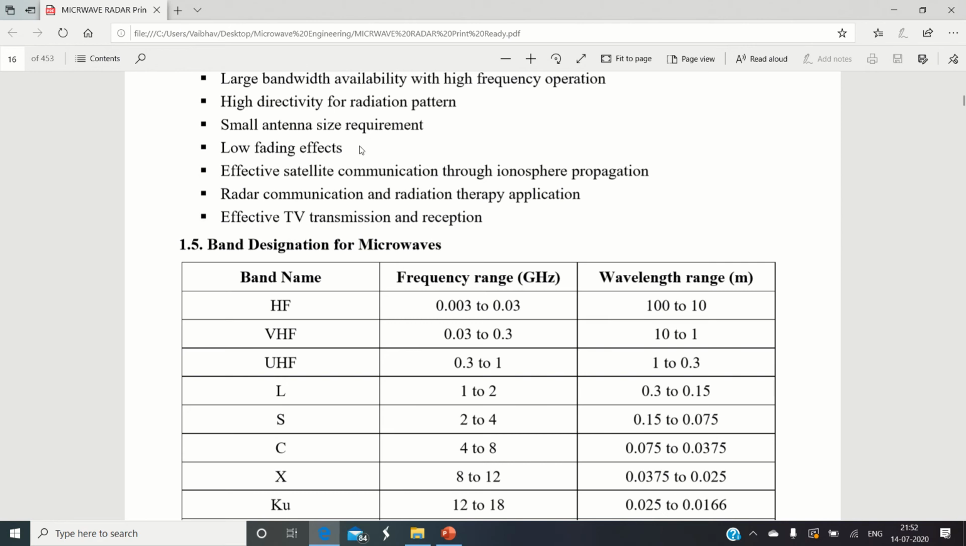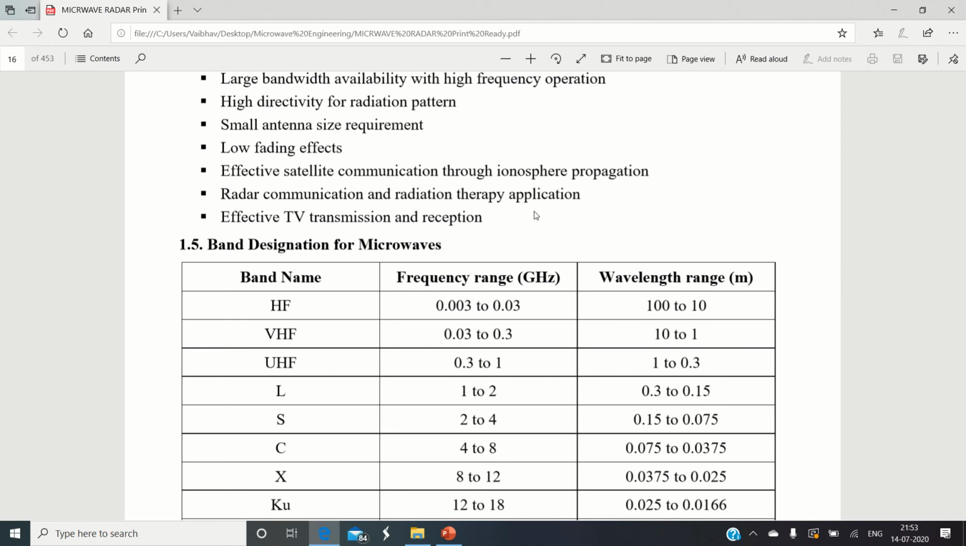So when we make use of microwaves in wireless communication, please remember microwaves provide us a low fading effect, and that is very advantageous and helpful for setting up wireless communication. Microwaves are effectively used in satellite communication as they can easily propagate through the ionosphere. As this property is very important, microwaves are a special choice for setting up satellite communication. Radar communication and radiation therapy also make use of microwaves.